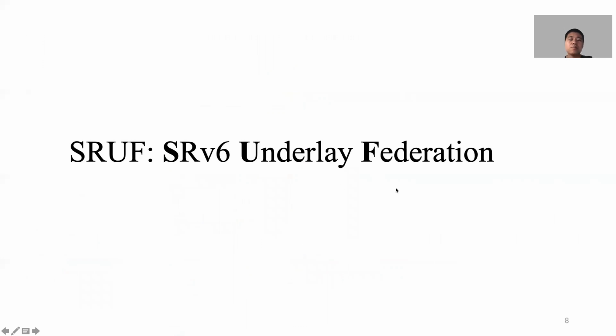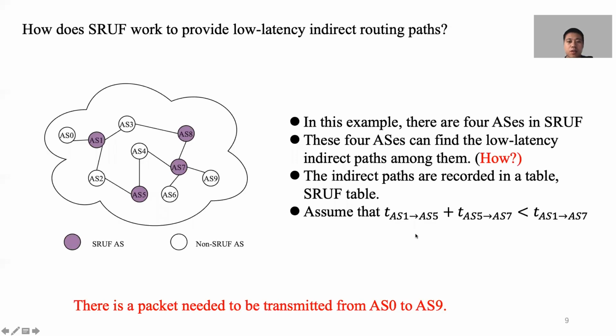After introducing the motivation, we can now introduce our solution, SRUF. How does SRUF work to provide low latency indirect routing paths? As shown in this figure, there are 4 axes in SRUF, and we assume that they have found the low latency indirect paths among them and recorded them in a table, which we call the SRUF table.